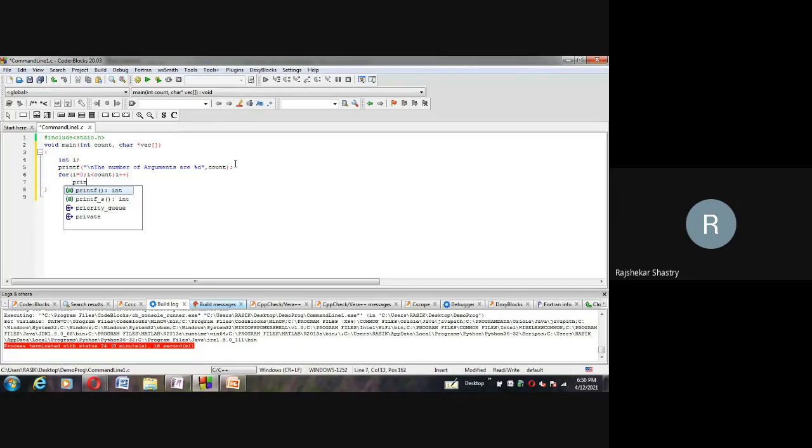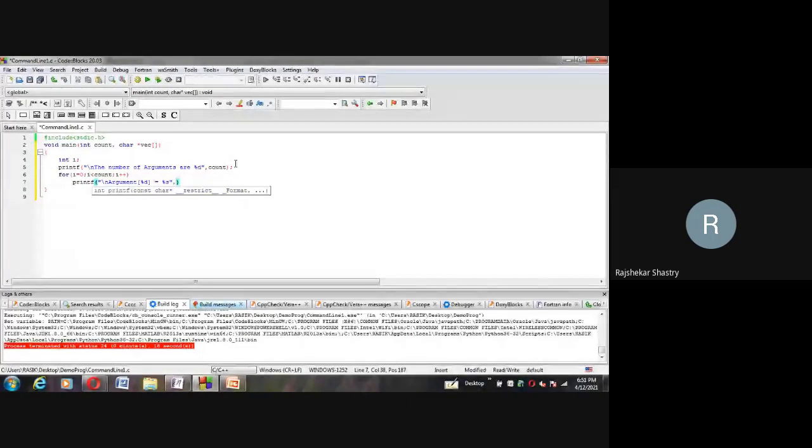This time, whatever the vector or argument is there, I'll print %d, that means which argument it is. For that purpose I'm using that, is equal to %s. This is the new format symbol I'm using to display a string. %s for string to display. So %d is for integer, %f is for float, %c for char, %u is for unsigned, and %lf for double. Now one more format symbol I'm using is %s, which stands for the string here.